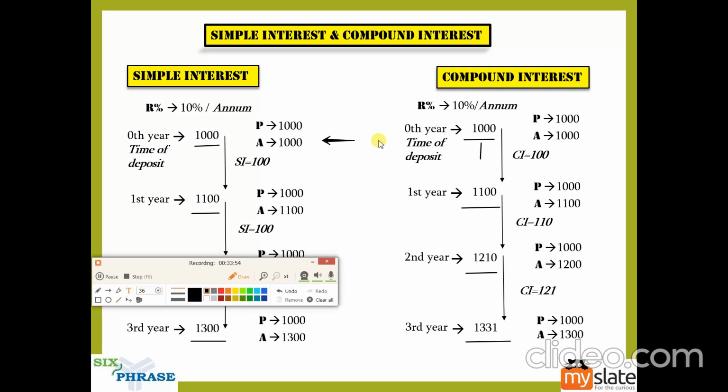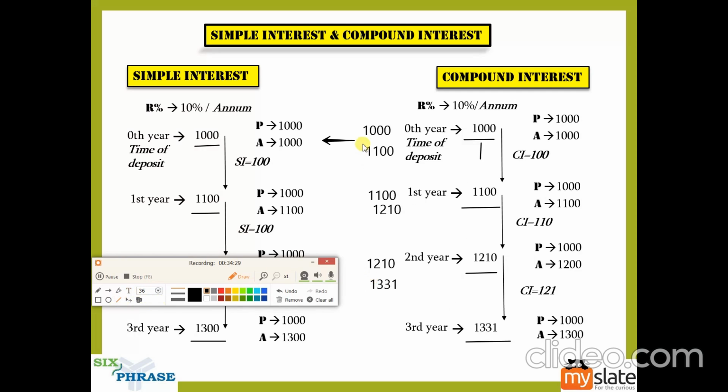So I could say 1100 divided by 1000 is the same as 1210 divided by 1100, which is the same as 1331 divided by 1210. So this is a geometric progression, right, guys?